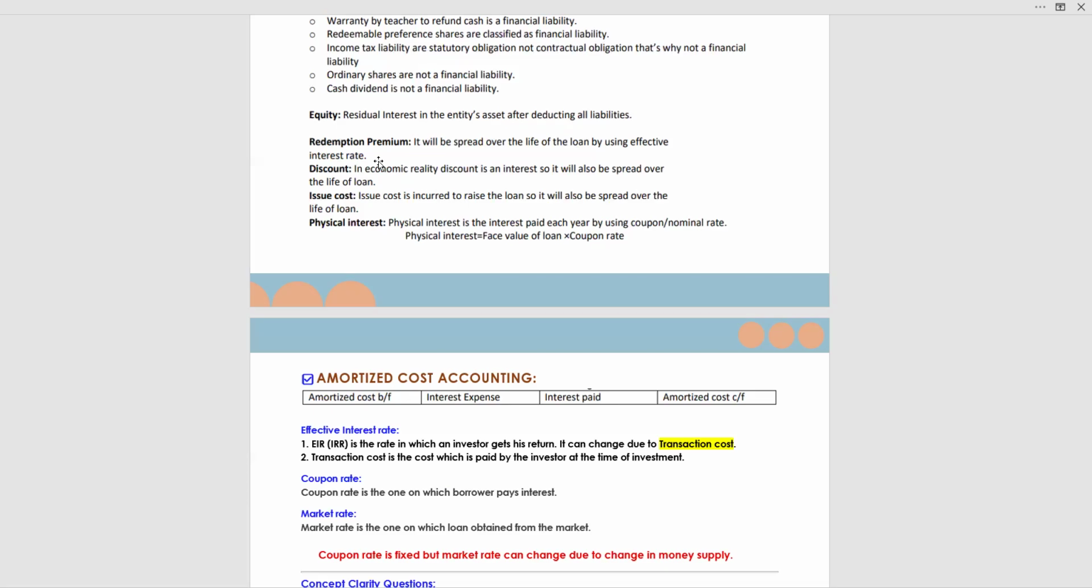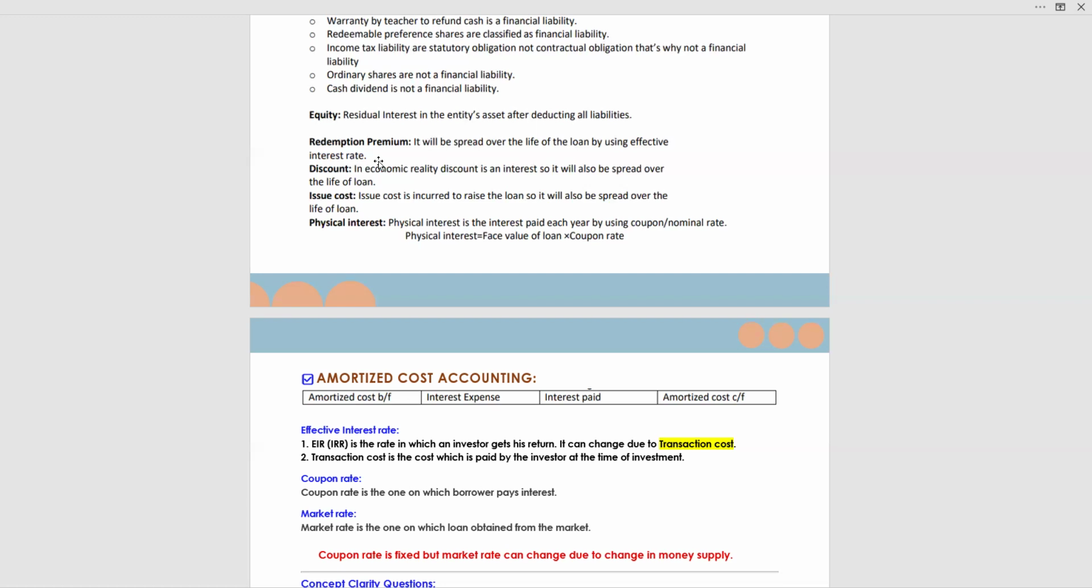We will cover questions on these terms. Issue cost: issue cost is incurred to raise the loan, so it will also be spread over the life of the loan. Physical interest: physical interest is the interest paid each year by using the coupon nominal rate. Physical interest is equal to face value times coupon rate. You have to remember that the coupon rate always applies on the face value. Don't get confused between the fair value and the face value. The coupon rate always applies on the face value.